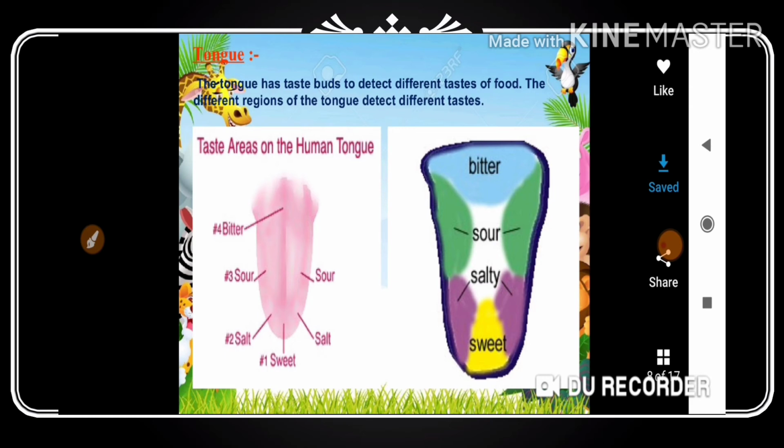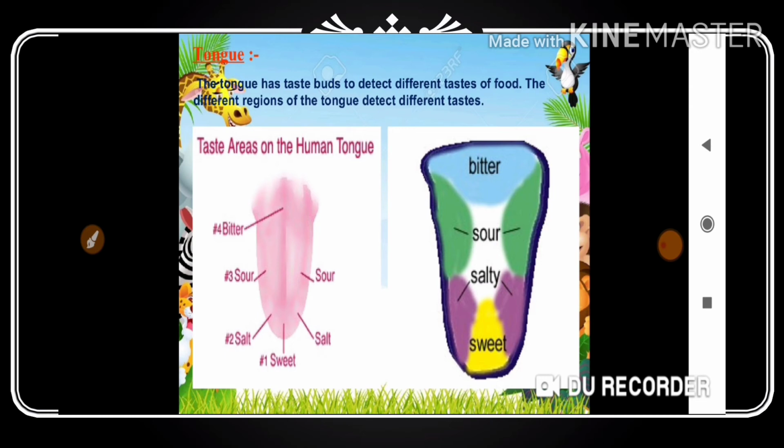You can keep on doing this experiment with all 4 beakers. What will you observe, and what is your conclusion? That is what I want to ask you.